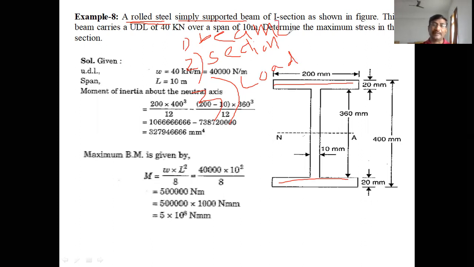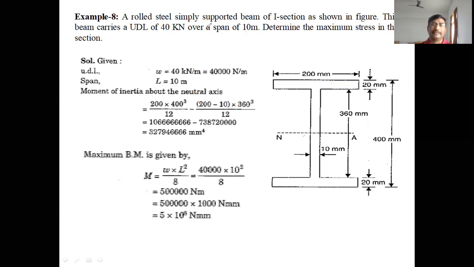You have to identify these 3 points, then we can proceed to calculate whatever parameter is asked. So in this problem, the type of beam is simply supported, the type of section is I section, and the type of load is UDL, uniformly distributed load.